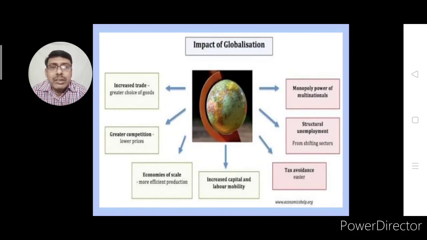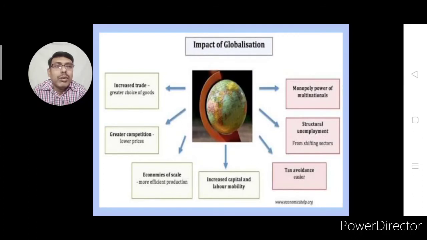Monopoly means controlled by one company. Sometimes multinational companies are so large, so powerful, that they are able to control the market, they are able to control the prices. Second, structural unemployment, that is from shifting sectors.